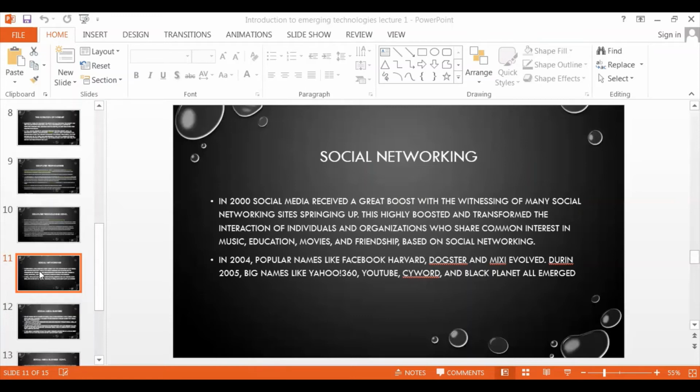So 2000 was a boom era of internet socializing. In 2004, popular names like Facebook, Harvard, Dogster, and Mixi evolved. During 2005, big names like Yahoo 360, YouTube, Skyrock, and Black Planet all emerged. Facebook was launched in February 2004.